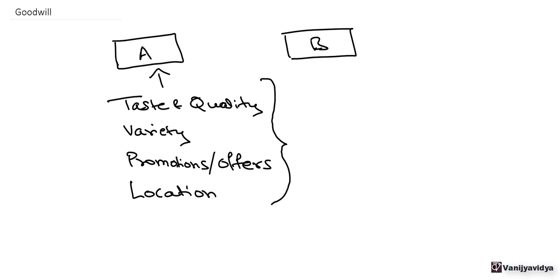Now every person has a different reason. Some people may like the taste and quality. Some people may like the variety of ice cream that is being offered by A. Some people might be seeing the promotions and offers, various discounts, and might be going to A. Or some people prefer the location and they prefer A over B. Now, this is known as the building of a reputation by A.